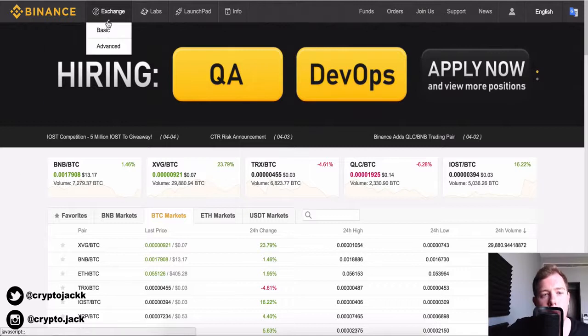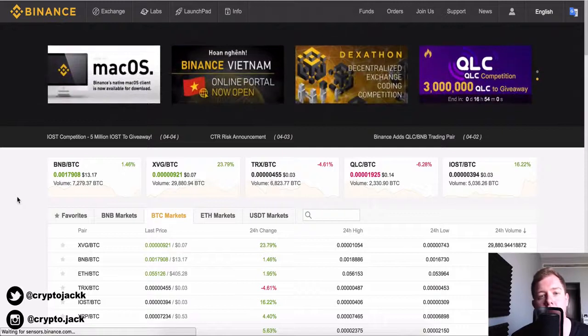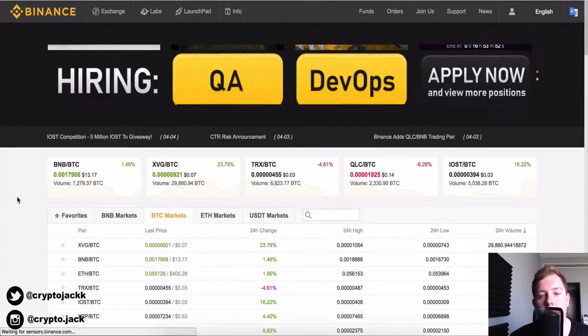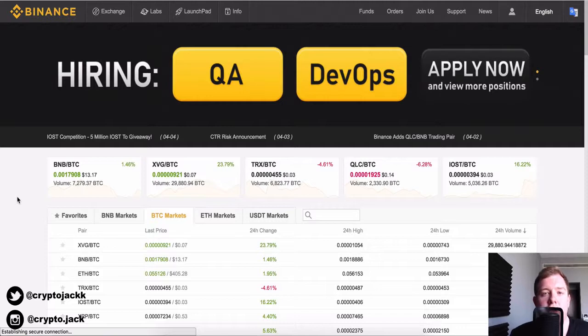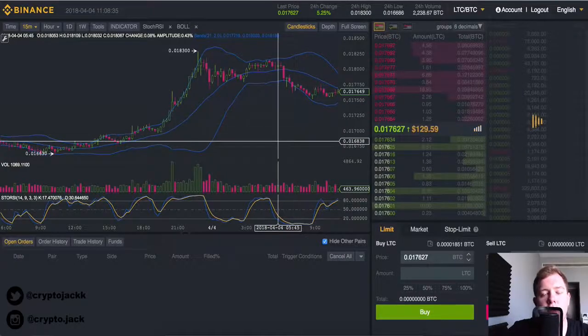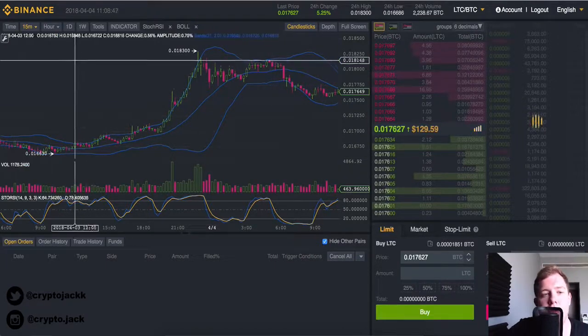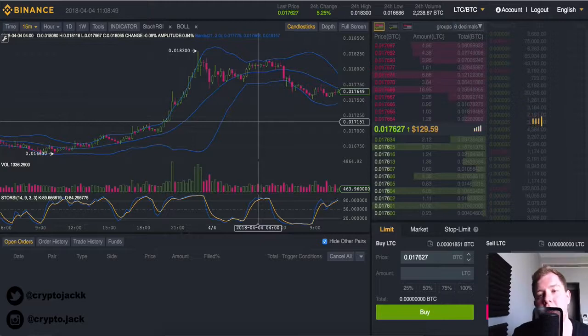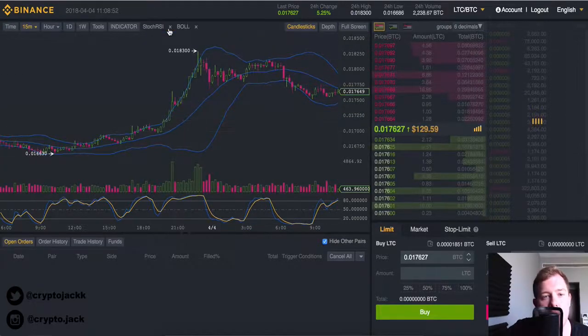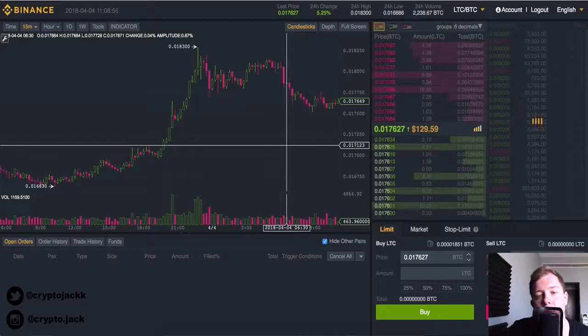So what we're going to want to do is go to exchange and click on advanced. Once we've done that, we're going to want to find ourselves a coin to day trade with. It's not the easiest to find something to day trade with, but once you have found a coin that you like, that's got good cycles on it and the metrics are looking good, it really makes life a lot easier. I don't recommend using the basic section. Going on to the advanced section on Binance, for me it defaulted to Litecoin because that's what I was previously on. But all we're going to be doing is finding something to trade with.